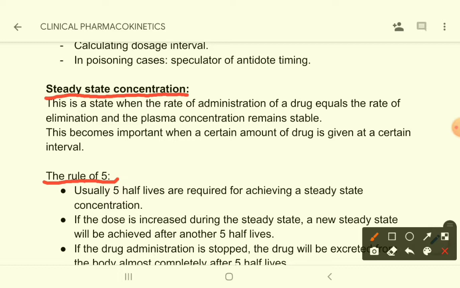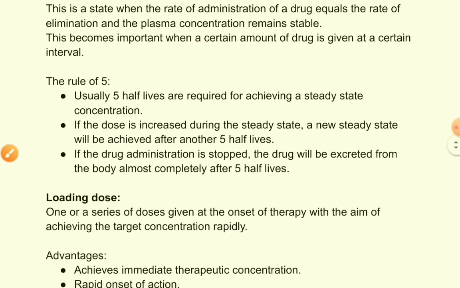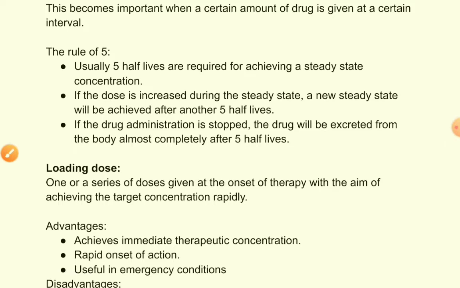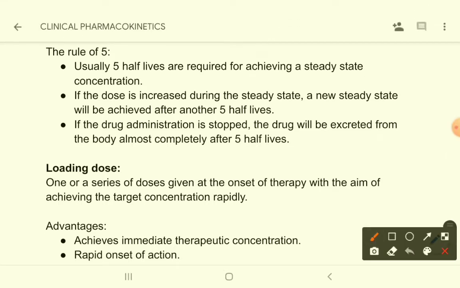So usually 5 half-lives are required for achieving a steady state concentration, and if the dose is increased during the steady state, a new steady state will be achieved after another 5 half-lives. Suppose you are giving repeatedly a drug, then 5 half-lives of that drug will be required to achieve a steady state concentration.